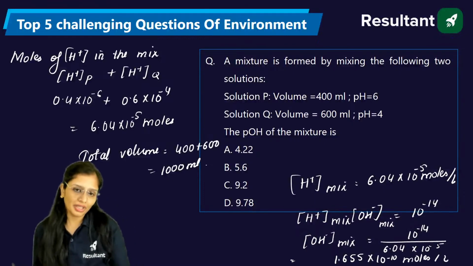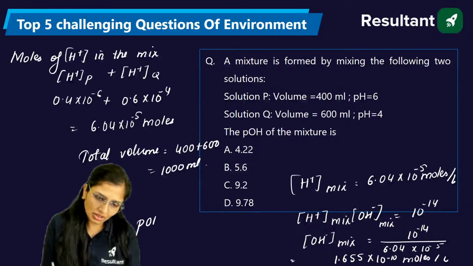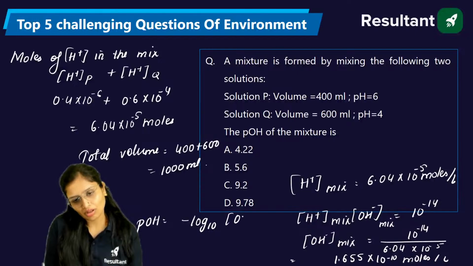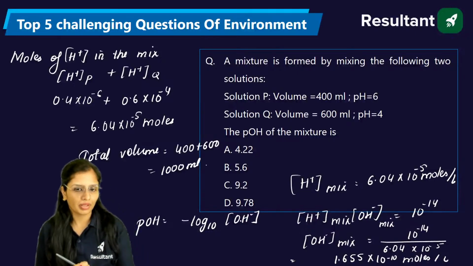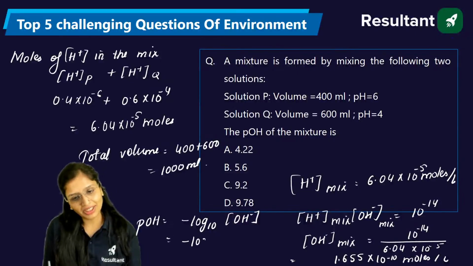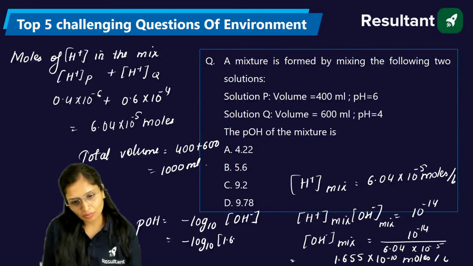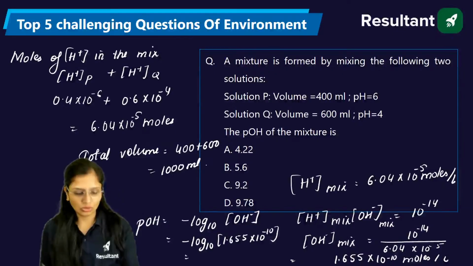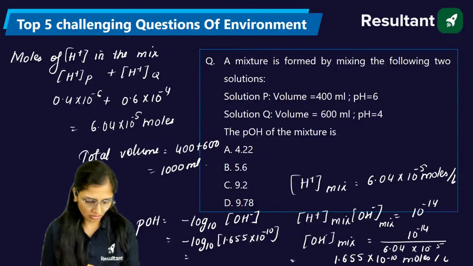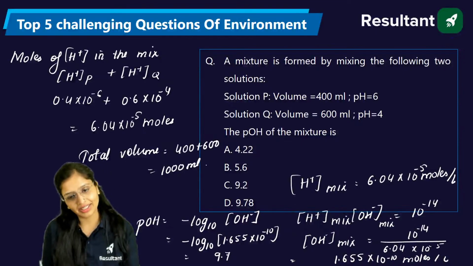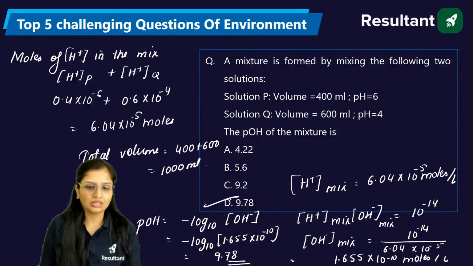Now if you want to get pOH, pOH is minus log base 10 of OH minus. And remember whether it be H plus or OH minus, both will be in moles per liter. So 1.655 into 10 raised to power minus 10, this will come out to be 9.7. So your answer will be D.